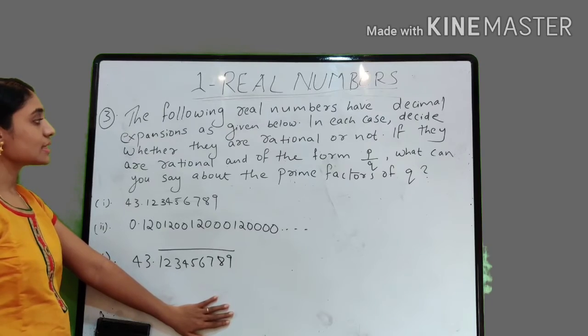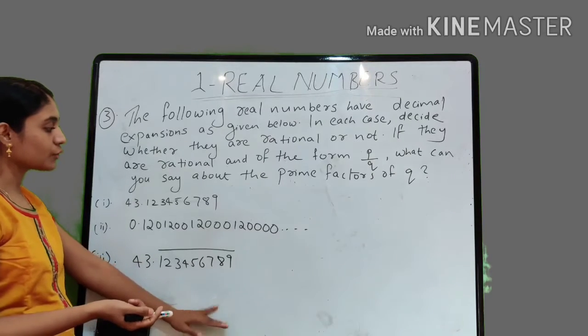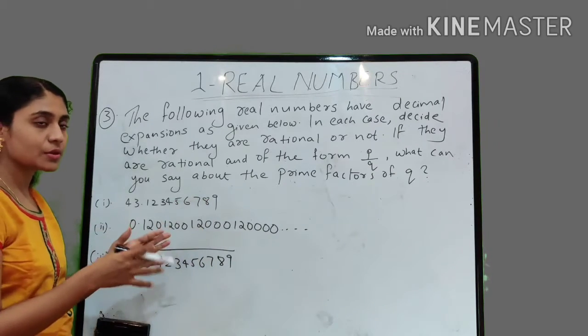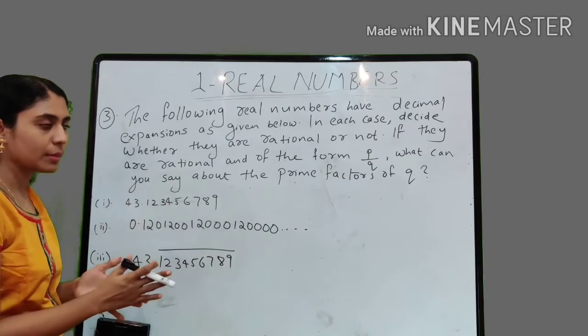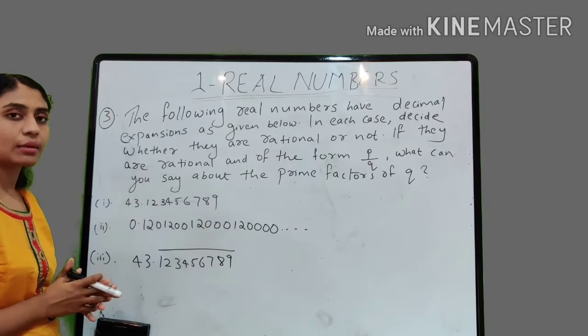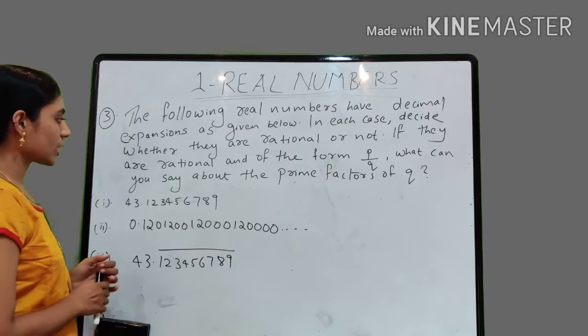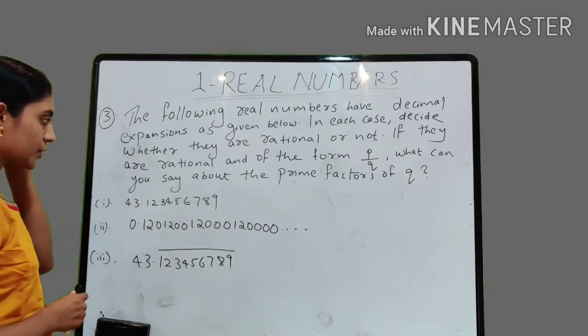Now in each case decide whether they are rational or not. You have to check whether these numbers are rational numbers or not. If they are rational numbers and of the form p by q, what can you say about the prime factors of q? So let's check whether they are rational or not first.